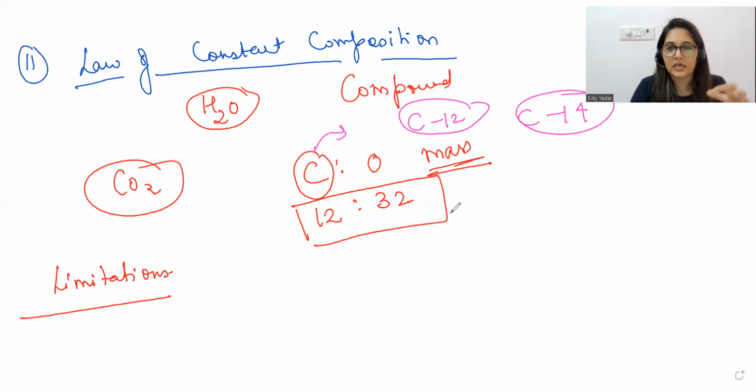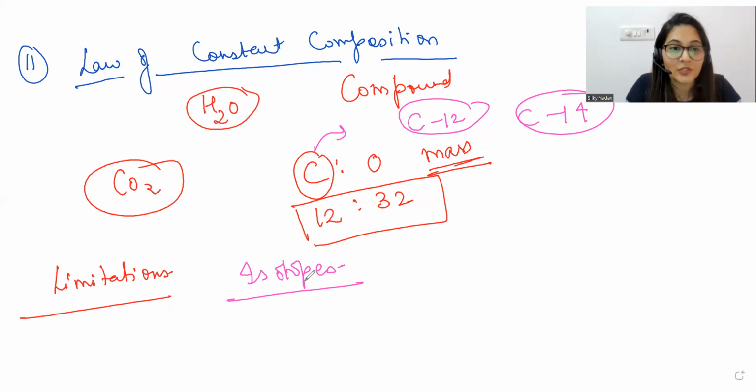So if I say I'm having a sample of CO2, you know that not all the CO2 will have carbon 12. It could be carbon 14 also. So isotopes were not obeying this law of constant composition. So this was one of the limitations of this law given by Proust. Okay, so this is the first limitation.